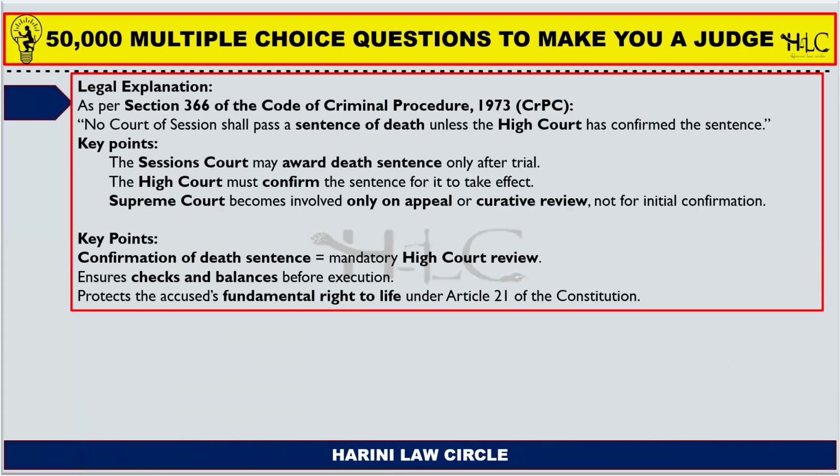As per section 366 of the Code of Criminal Procedure, no Court of Sessions shall pass a sentence of death unless the High Court has confirmed the sentence. The key points that you need to remember is the Sessions Court may award death sentence only after trial, and the High Court must confirm the sentence for it to take effect, and the Supreme Court becomes involved only on appeal or curative review cases, not an initial confirmation. So the High Court can confirm death sentence.